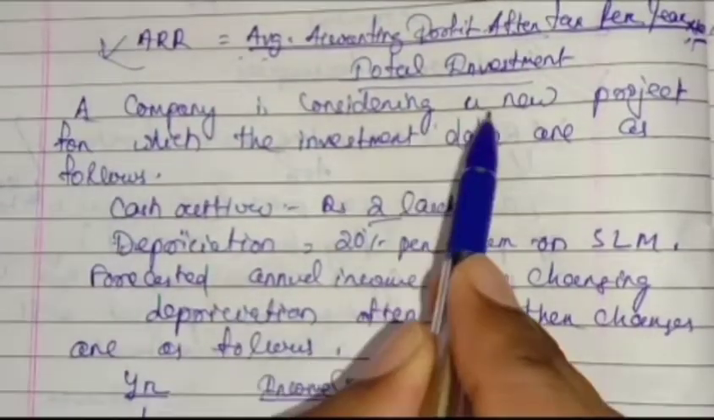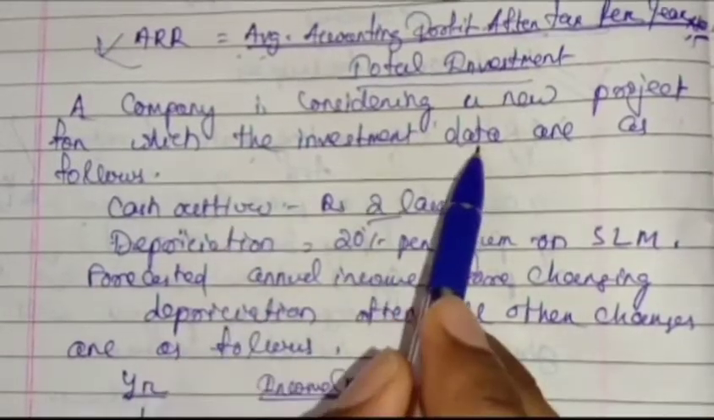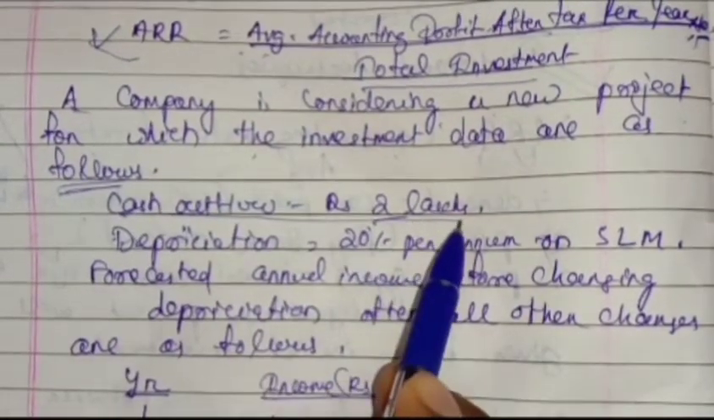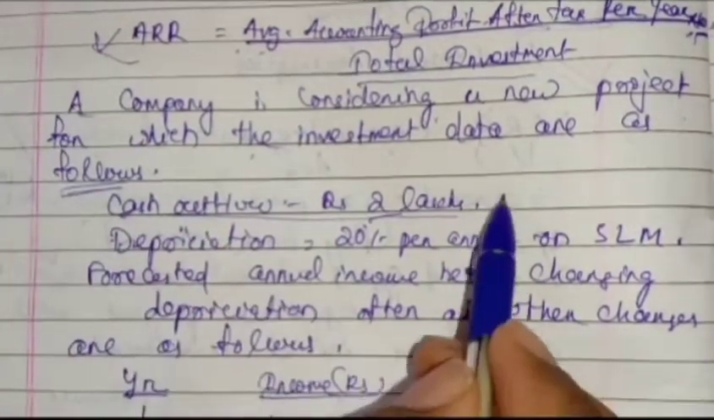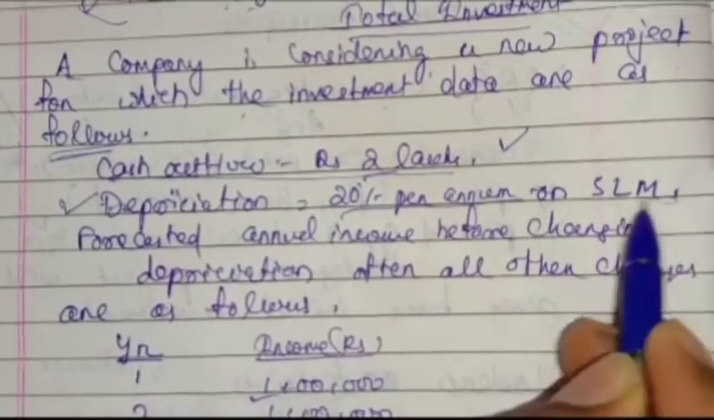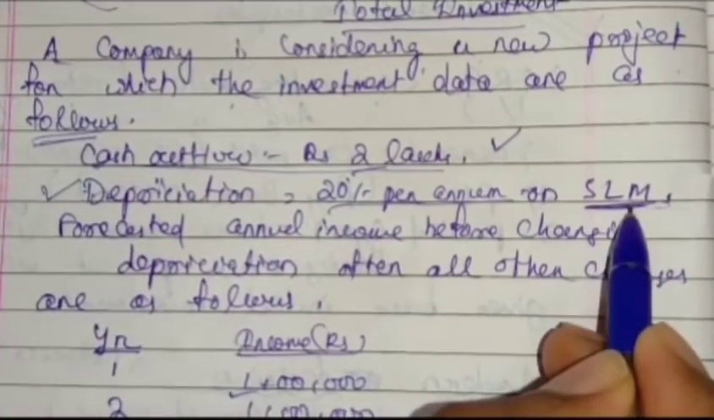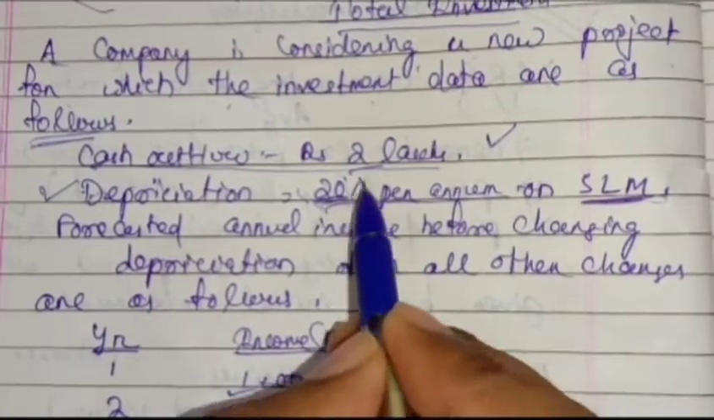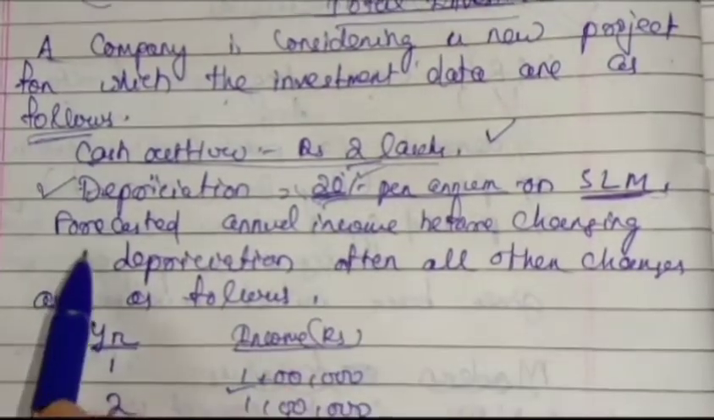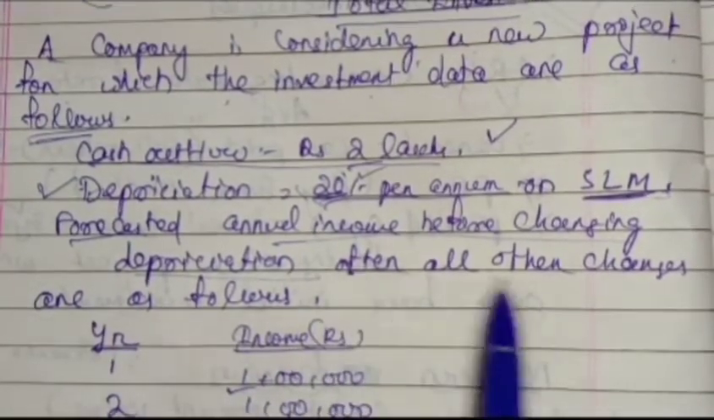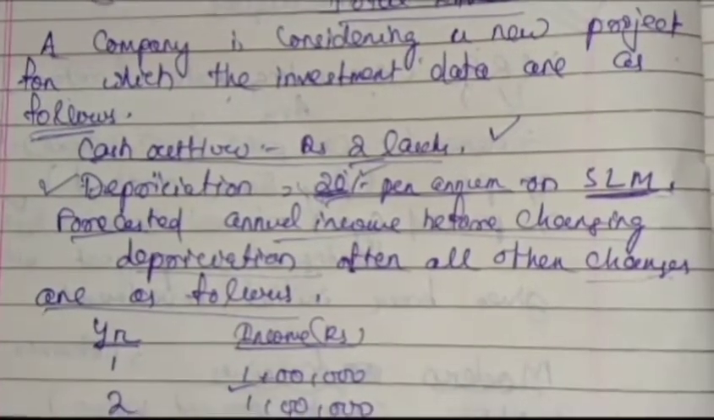A company is considering a new project for which the investment data are as follows. Cash outflow is 2 lakhs. That means the company is investing 2 lakhs at a time. The depreciation is 20% per annum on SLM. SLM is the straight line method. That means you are giving depreciation equally every year, 20% equally. The forecasted annual income before charging depreciation, after all other charges, is as follows.